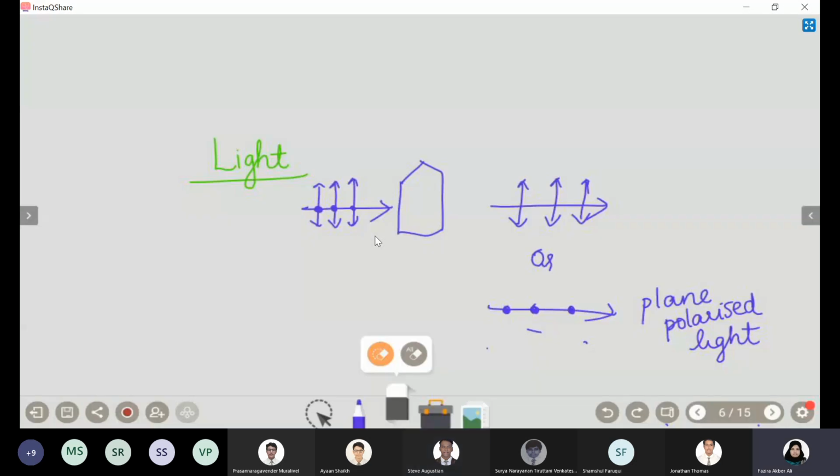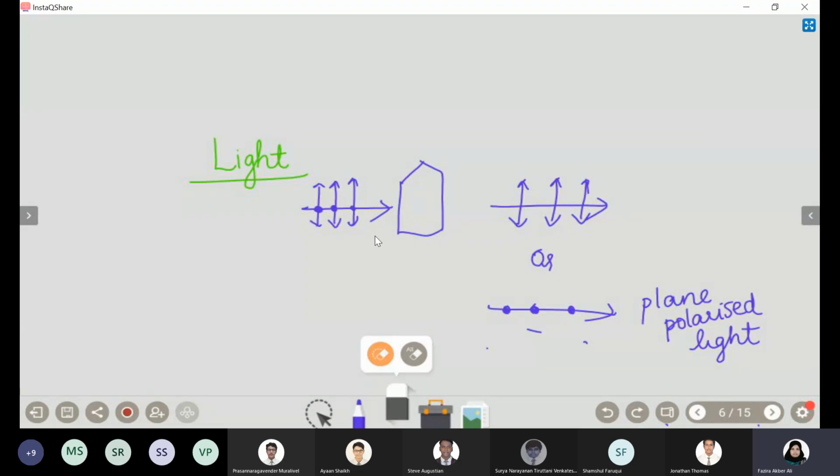Normally light is part of the electromagnetic spectrum, right? That means it has electric and magnetic radiation, which are mutually perpendicular. If one is the X plane, the other could be the Z or Y plane, whatever it is. But when you pass the light through a certain crystal which has the ability to absorb one type of radiation, the light coming out will have only one kind of radiation left, either magnetic or electric.